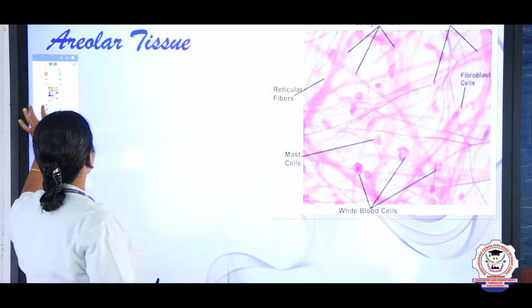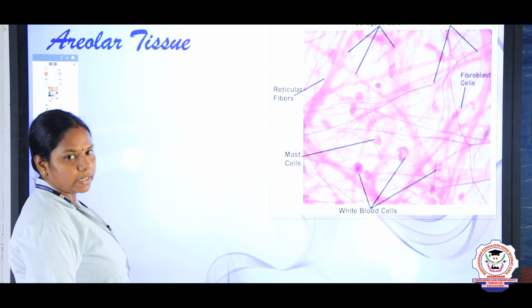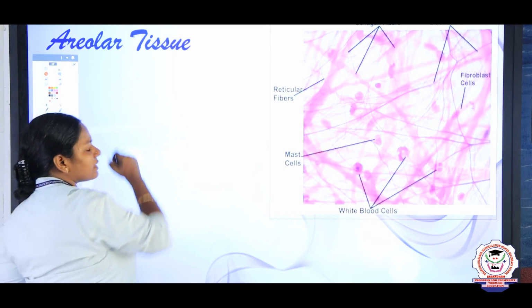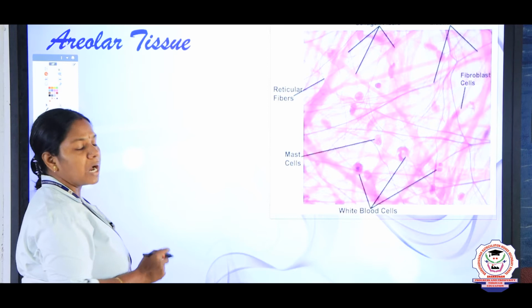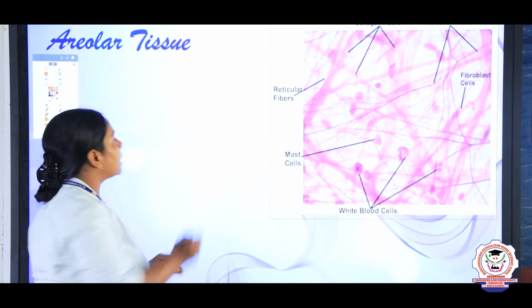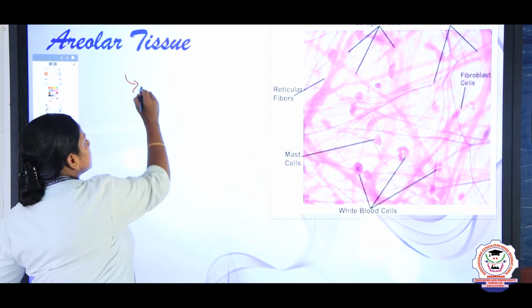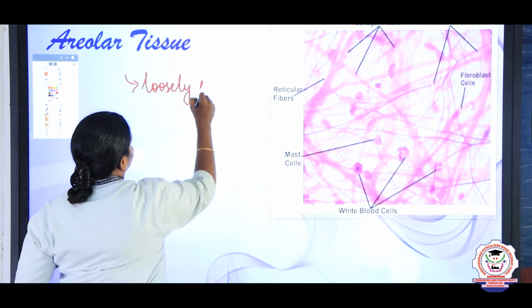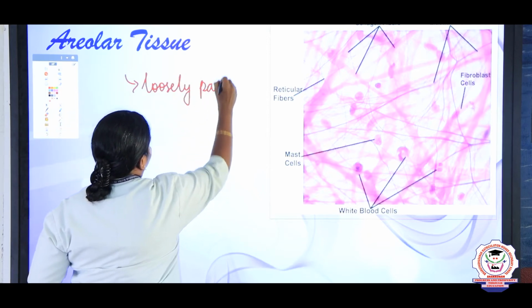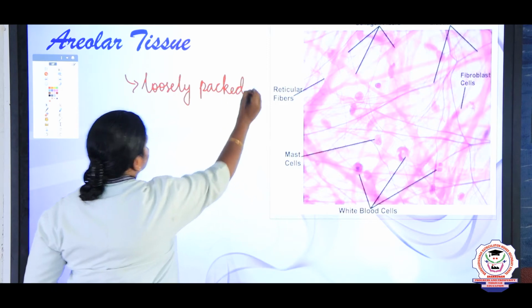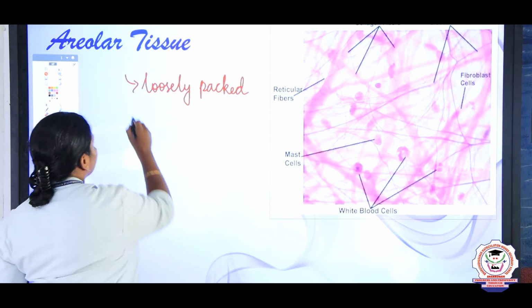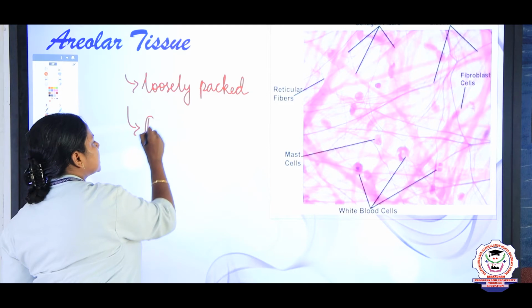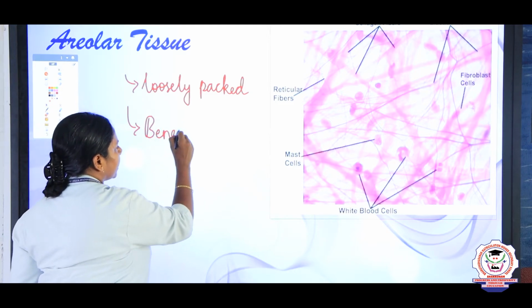The first one we are going to see is areolar tissue. It is the first type of loose connective tissue, and here the cells are loosely packed, and they are found beneath the skin. Where are they located, children?